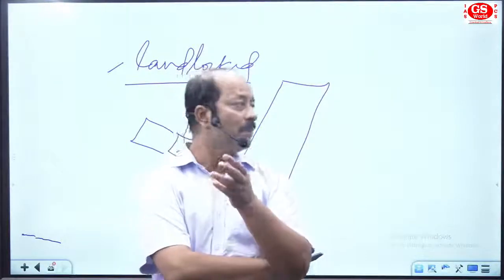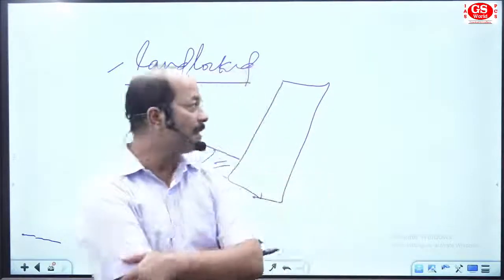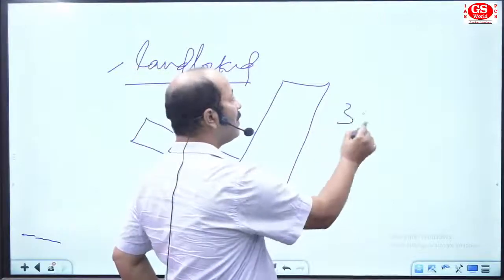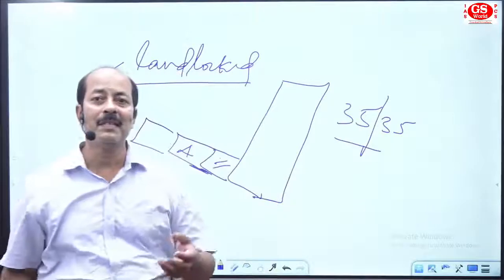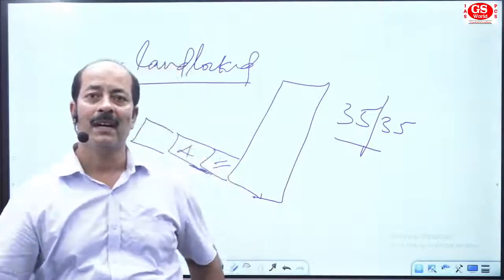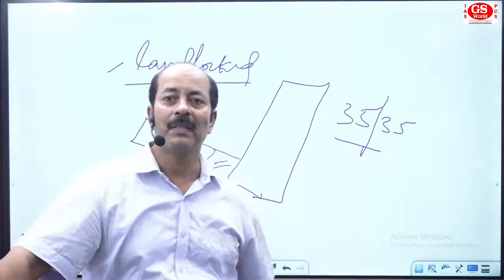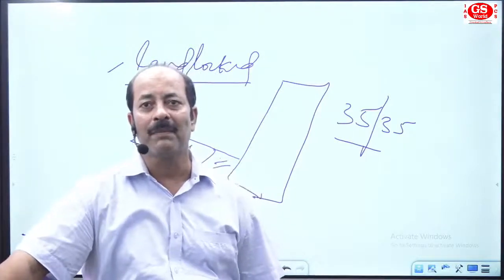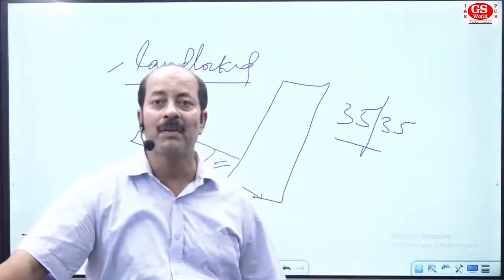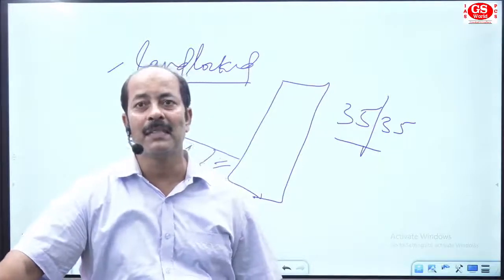As I told you, my motive for your preparation is 35 out of 35. That is the punchline of this course. We are going to discuss with all accuracy, with the motive that we will be able to solve 35 out of 35.